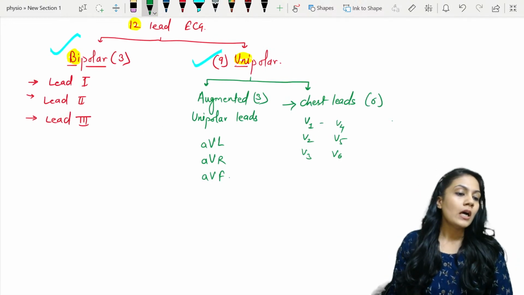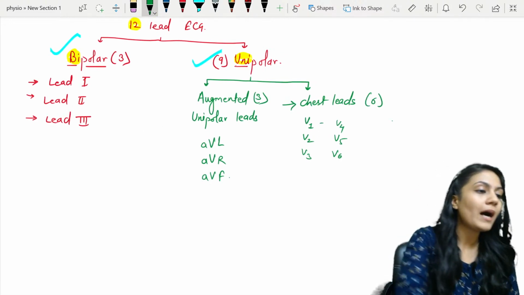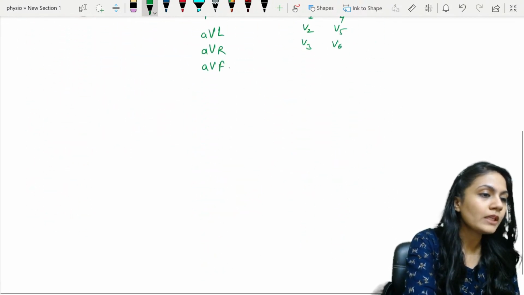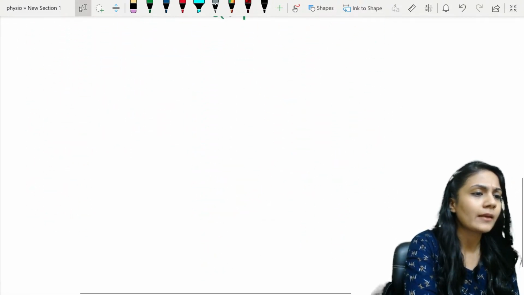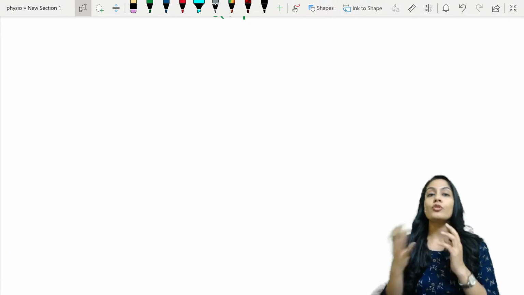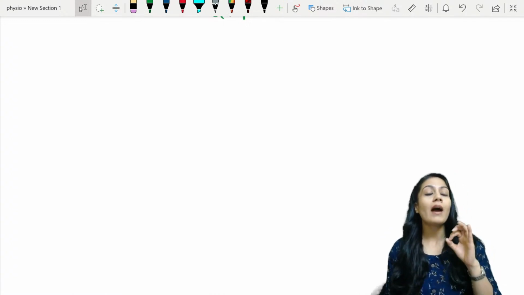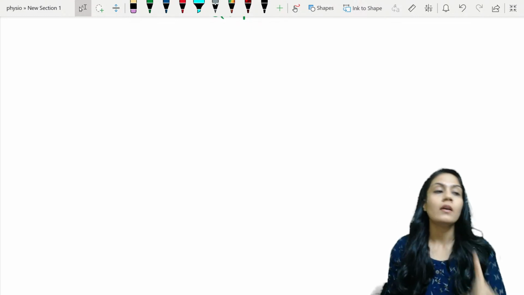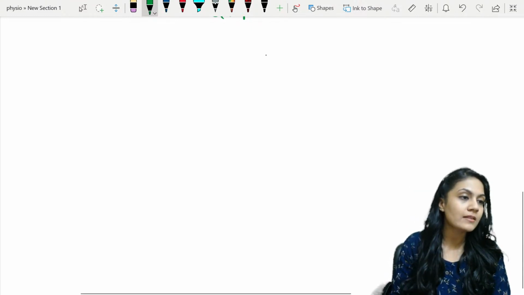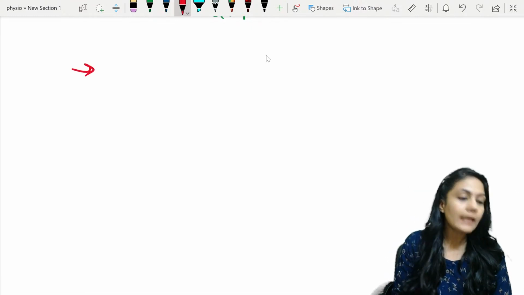Now let's move on to the bipolar leads. When we learn anything, we should also remember the scientists who contributed to it. In this ECG we have to remember one name, and that is Einthoven.